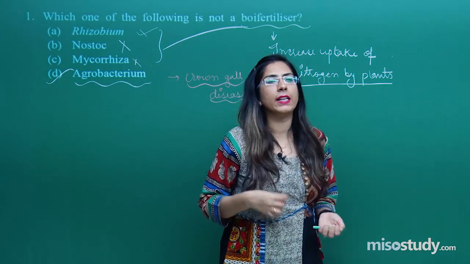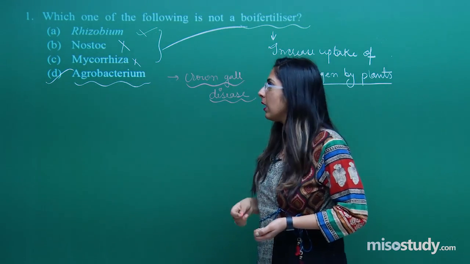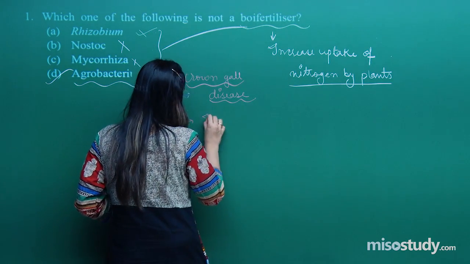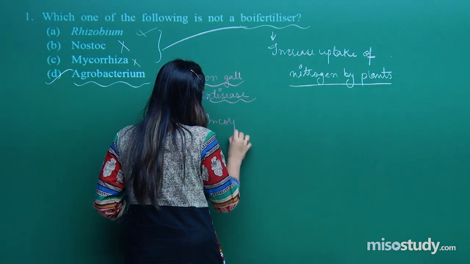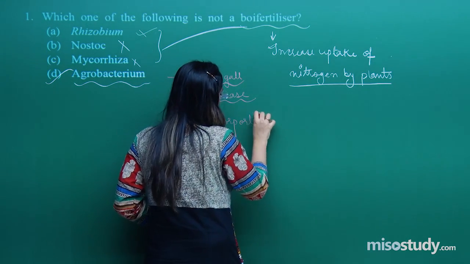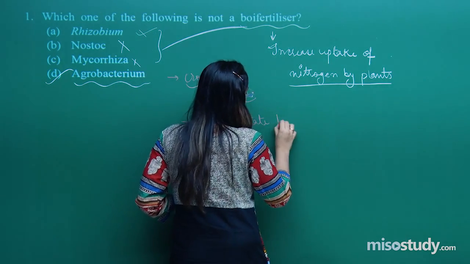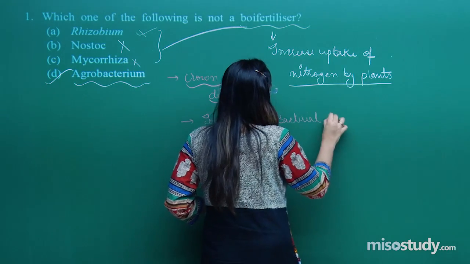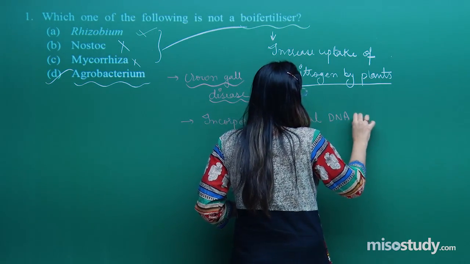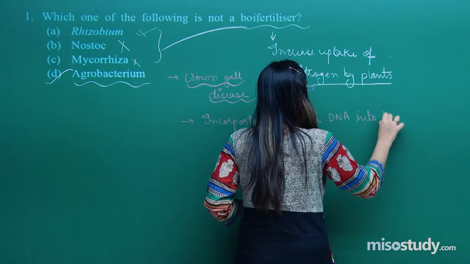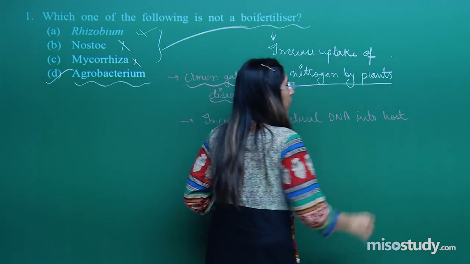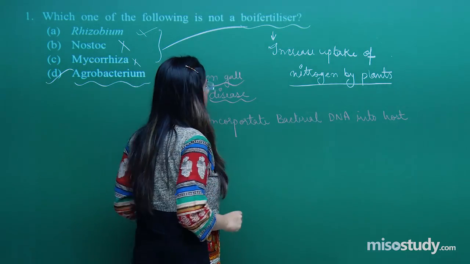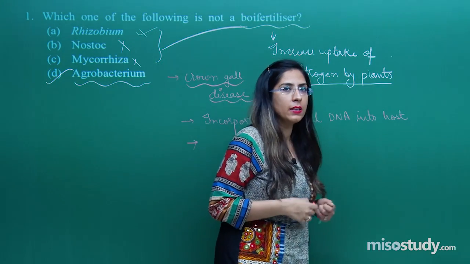They incorporate the bacterial DNA into the host plant, and that causes crown gall disease.